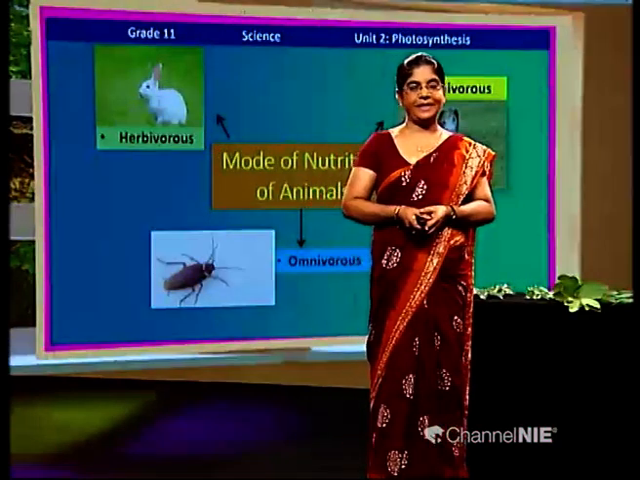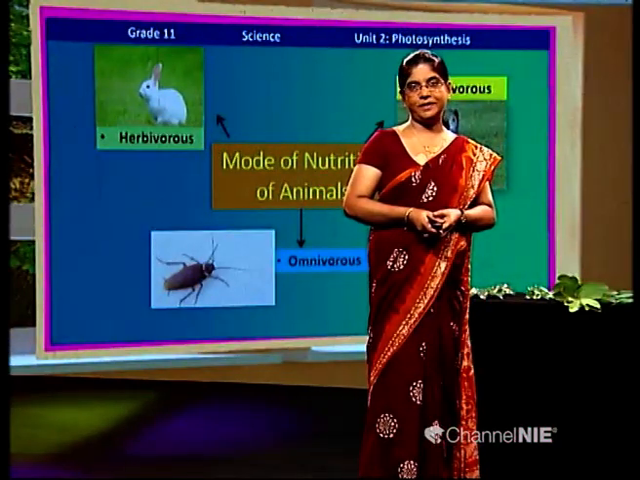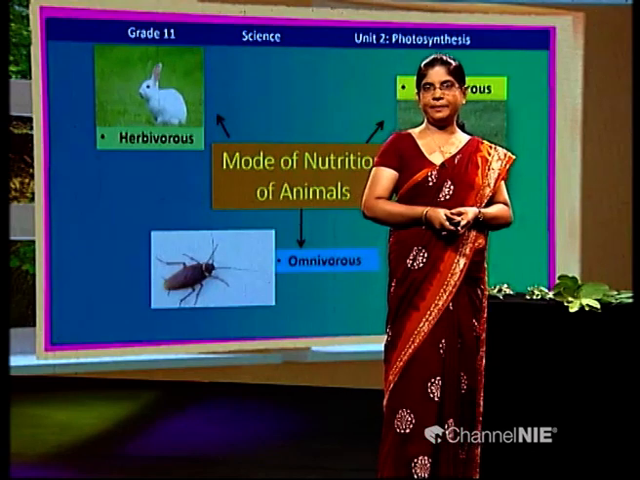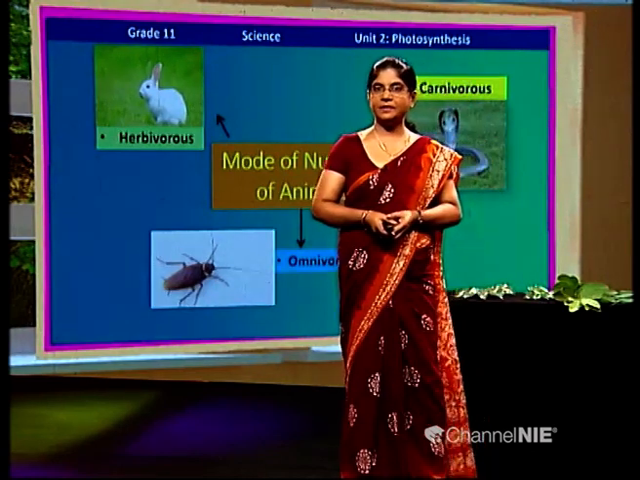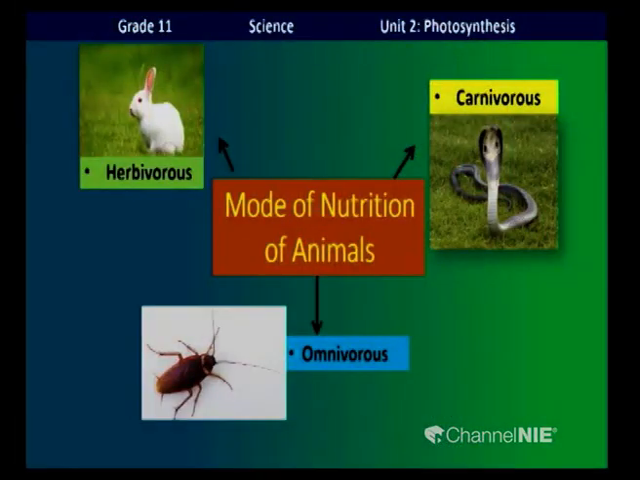Now, you can see different modes of nutrition of animals. Read them: herbivorous, carnivorous and omnivorous. Animals who consume only plant materials are known as herbivorous.